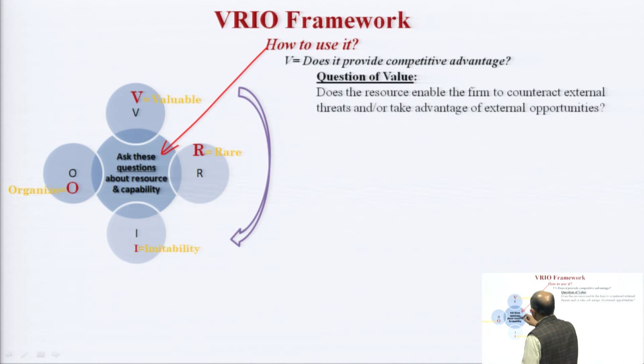If I ask these questions, I will get certain answers, and those answers will tell me whether my resource has enough potential to give me advantage or not. For every letter of this acronym, I will have one question.